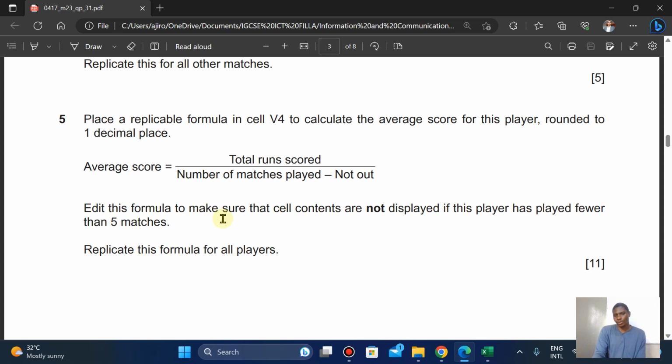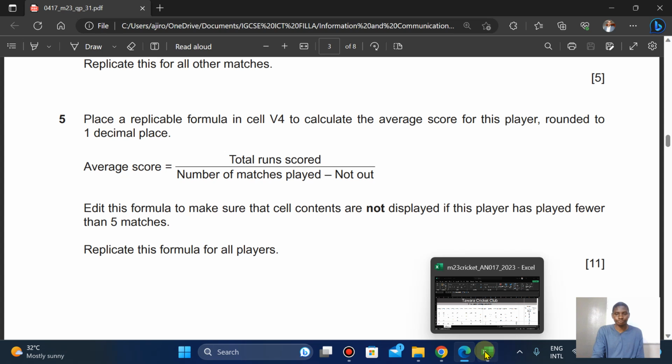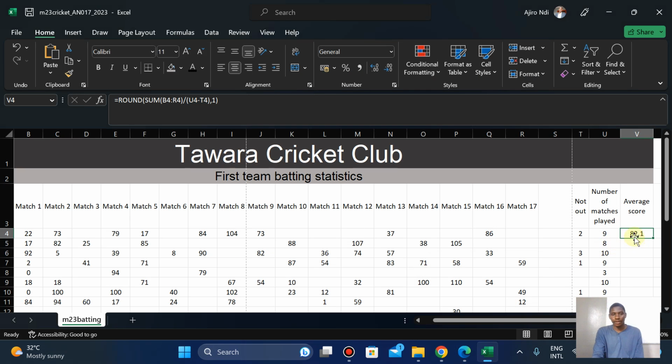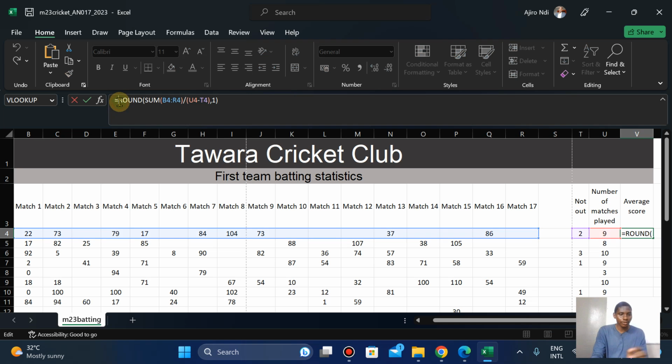Now, the next one said edit this formula to make sure that cell contents are not displayed if the player has played fewer than 5 matches. Fewer talks about less than. Fewer or less, less than or equal to. Higher or more. All right, so to do this, we're going to use an IF statement. So right here, I'm going to use an IF. So if what?